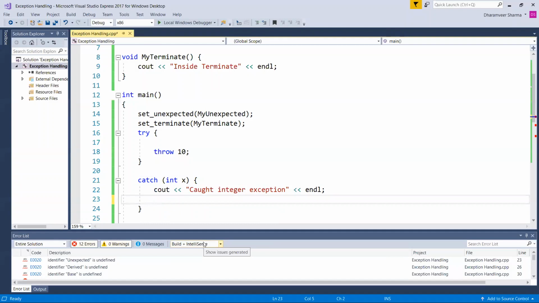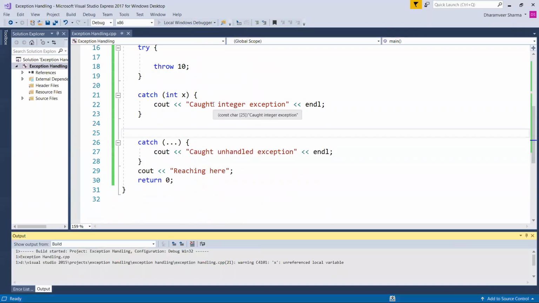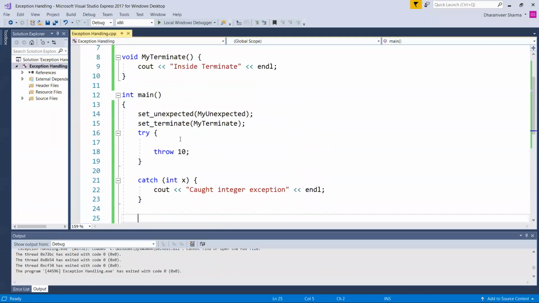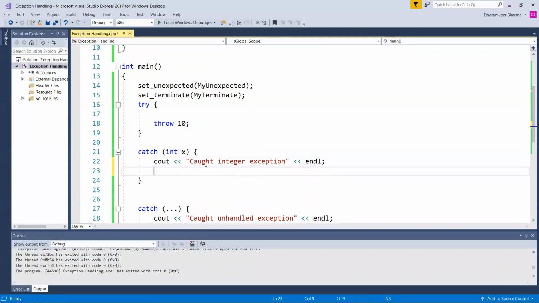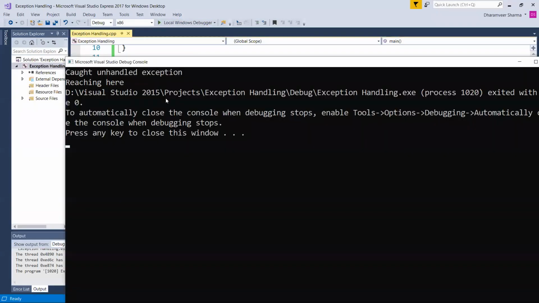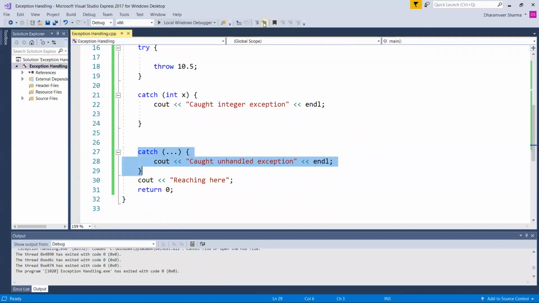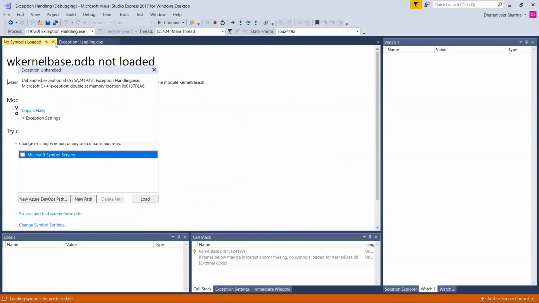Let's remove it first and check what happens here. We have removed the base and derived classes. These are not needed. Let's check it now. Caught integer exception. It is not calling those functions. And suppose we are throwing a float kind of exception or double exception, what will happen? It will be caught by the catch-all exception. And in this case, an exception is raised.